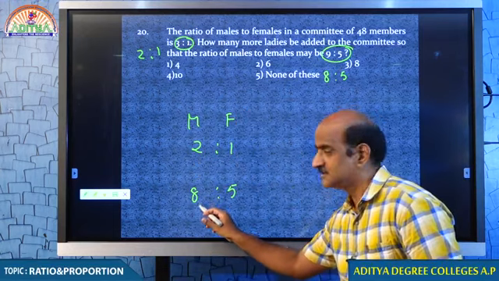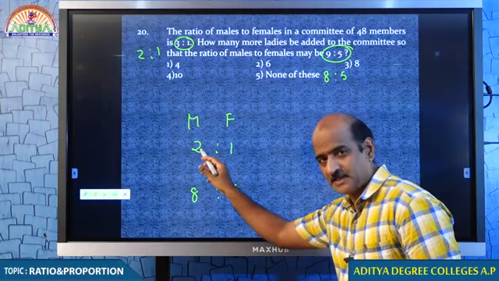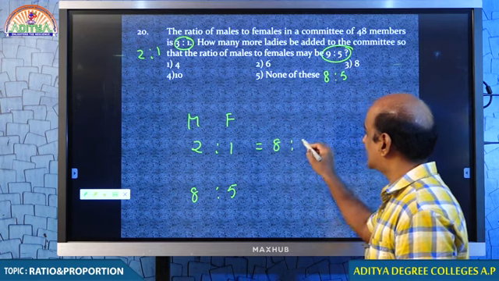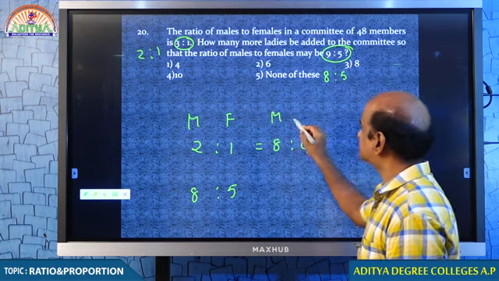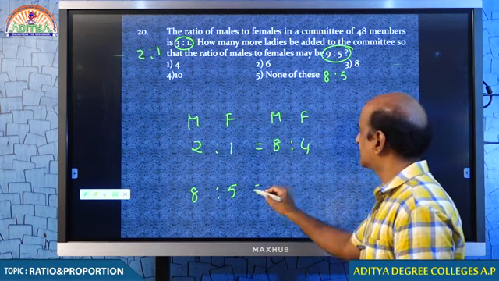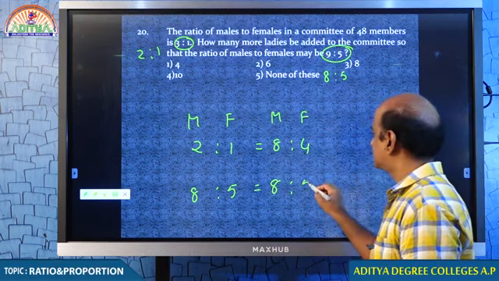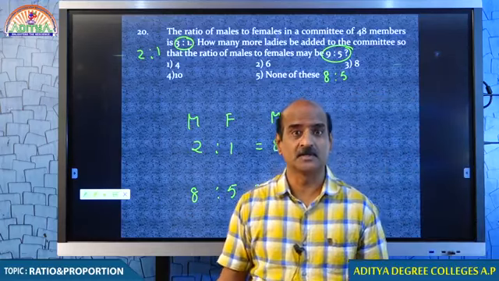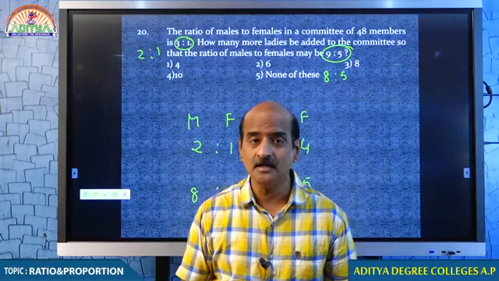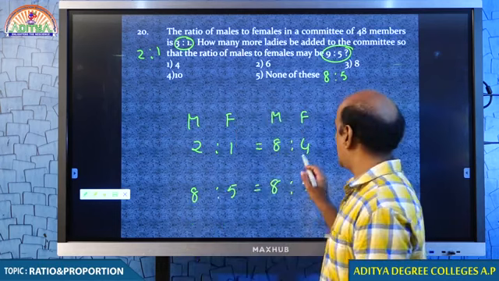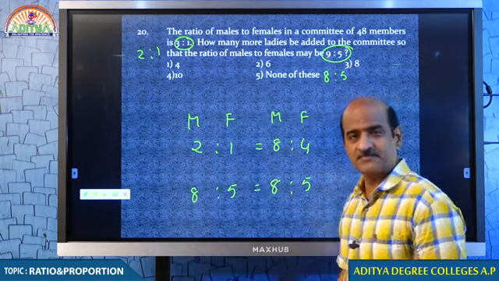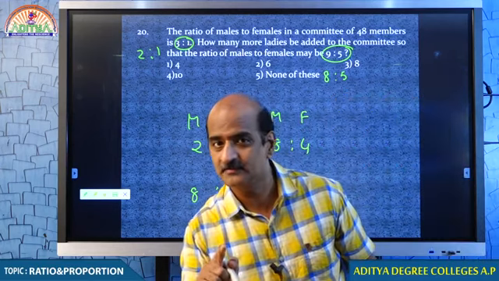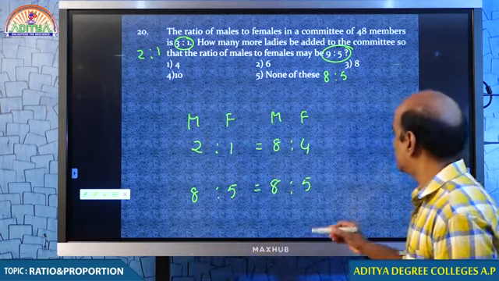There are 2 parts. They are 8. Shall I make it 8? If I have to make it 8, can I take 8:4? Shall I take 8:4? Come on. I can take it, because you are only adding females, not males. 2:1 can be taken as 8:4. You know that very well. You understand that? Tell me.